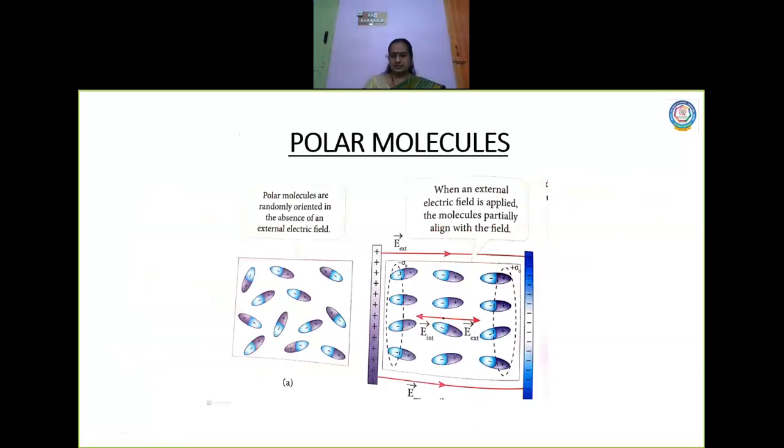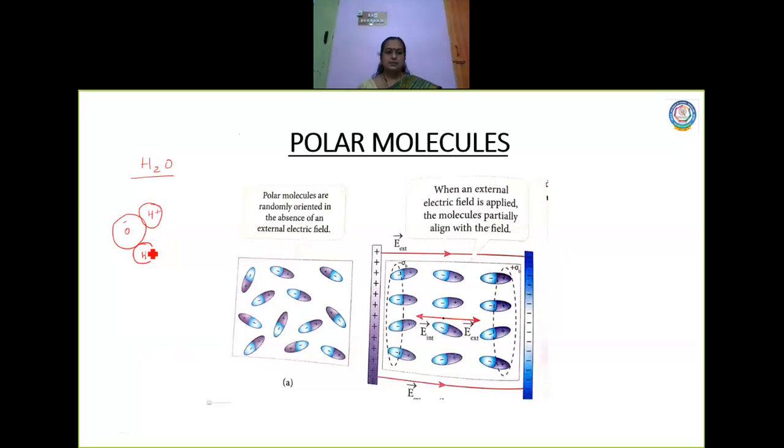Now look at this diagram. These are polar molecules. I don't know whether you remember or not, I just showed you the diagram of a water molecule. This is a water molecule, H and O. O is considered to have a negative charge and H is considered to have a positive charge.